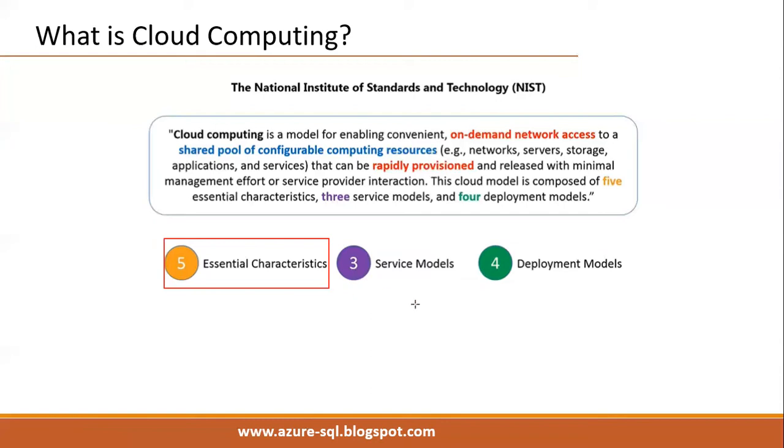Cloud computing provides resources in the form of services, so we classify the services into 3 major categories: infrastructure as a service, platform as a service, software as a service.